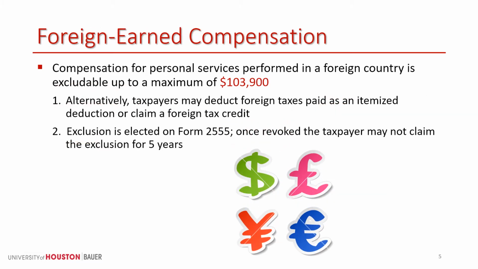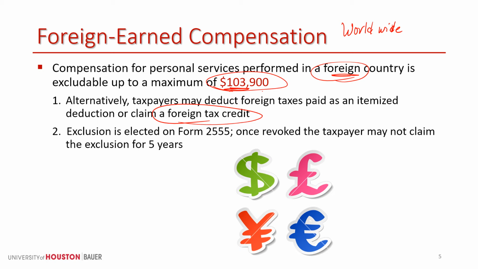Foreign earned income compensation, we have a maximum amount that can be earned in a foreign country that's not subject to U.S. tax. Remember, the U.S. has a worldwide tax system for individuals. And essentially the idea here is you're working in a foreign jurisdiction. That foreign jurisdiction is going to tax that individual, and the U.S. government is as well. So we have this double tax. We can exclude some of it to try to alleviate that double tax. There's also a credit that works to try to minimize that double tax.